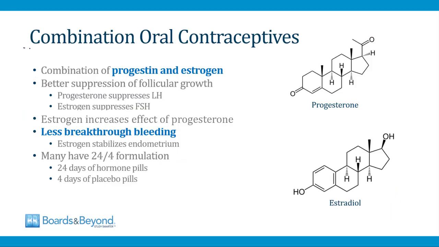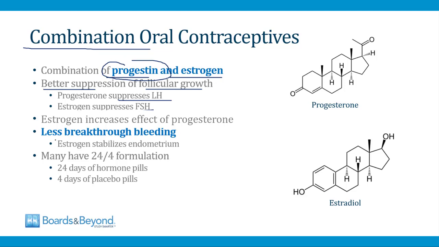Okay, moving on, now let's talk about combination oral contraceptives. This refers to drug regimens that contain a combination of a progestin component and an estrogen component. As we've been discussing, you don't need estrogen for contraception. Progestin compounds alone will work, but there are a couple of benefits to adding an estrogen component. First of all, you get better suppression of follicular growth in the ovaries. Progesterone suppresses LH and estrogen suppresses FSH, so using the two drugs together makes it less likely that ovulation will occur. Also, as we've already discussed, estrogen increases the effects of progesterone, so you get more progestin effects when you give progestin drugs together with an estrogen.